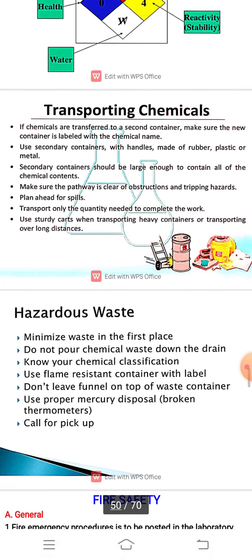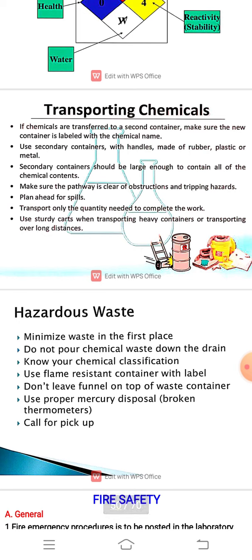The next point is transporting chemicals. If chemicals are transferred to a second container, make sure the new container is labeled with the chemical name. Use secondary containers with handles made of rubber, plastic or metal. The secondary container should be large enough to contain all of the chemical contents. Make sure the pathway is clear of obstructions and tripping hazards. Plan ahead for spills. Transport only the quantity needed to complete the work. Use sturdy carts when transporting heavy containers or transporting over long distances.